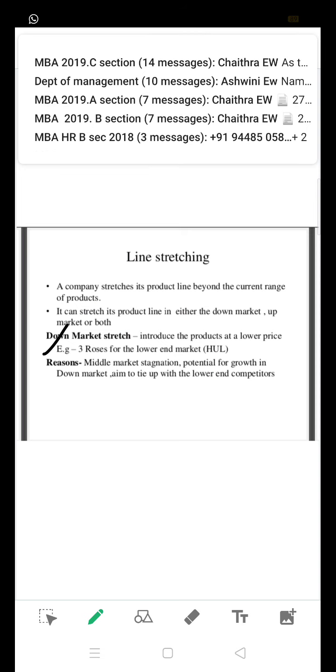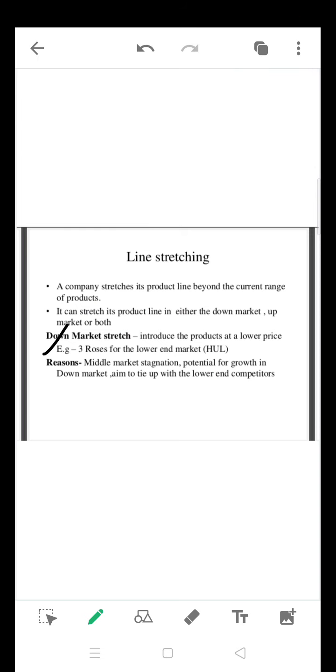First one is down market stretch, which means introducing a product at a lower price. What is the reason? In order to attract the customers of the middle market segment, so through that there is potential growth in a large market size.